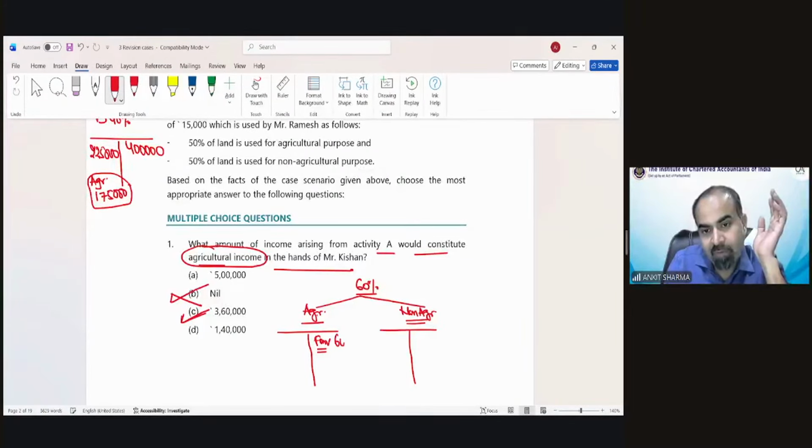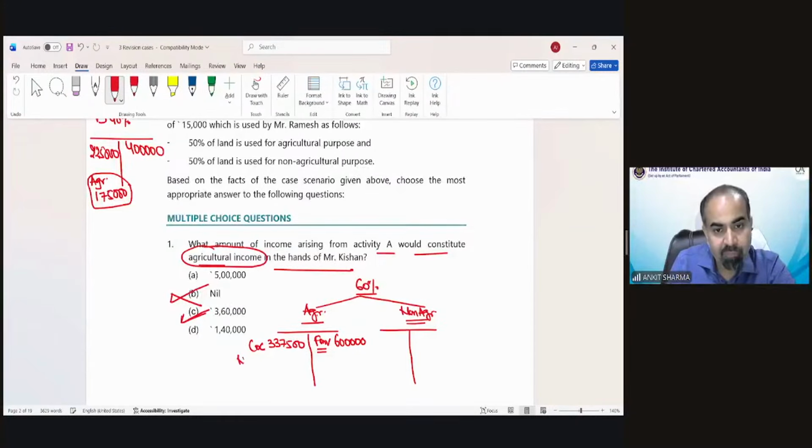So from the above information, 6 lakh was the FMV of that 60% cotton, which is utilized for processing of yarn. 6 lakh was the FMV and the cost of cultivation has been given in the question, 3 lakh 37,500 rupees.